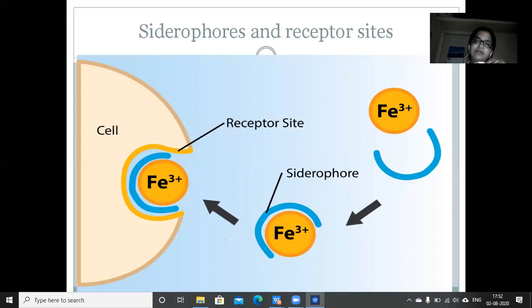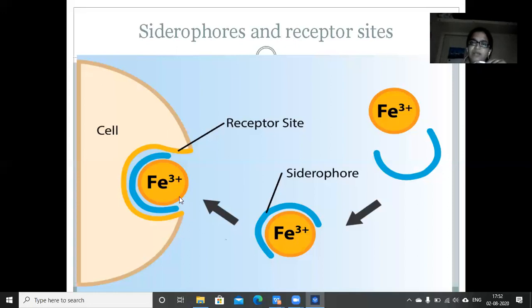The yellow line is the receptor site which is present on the outer side of the cell. And when this iron siderophore complex binds to this receptor site, these siderophores will release this iron. This iron will be transported into the cell, releasing the siderophore outside.